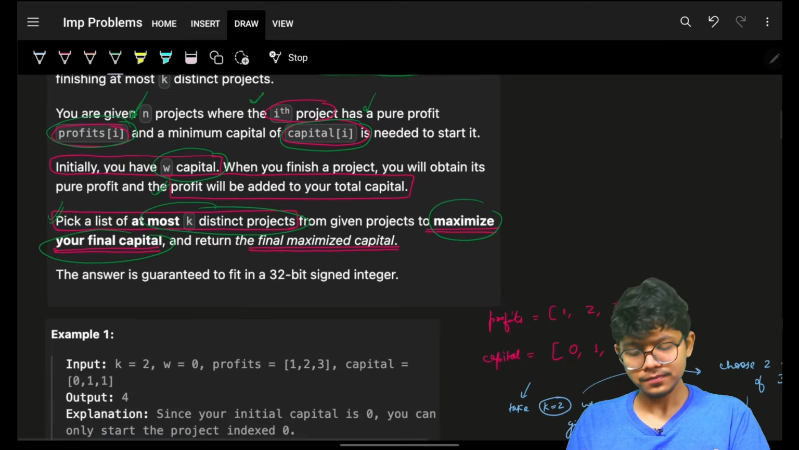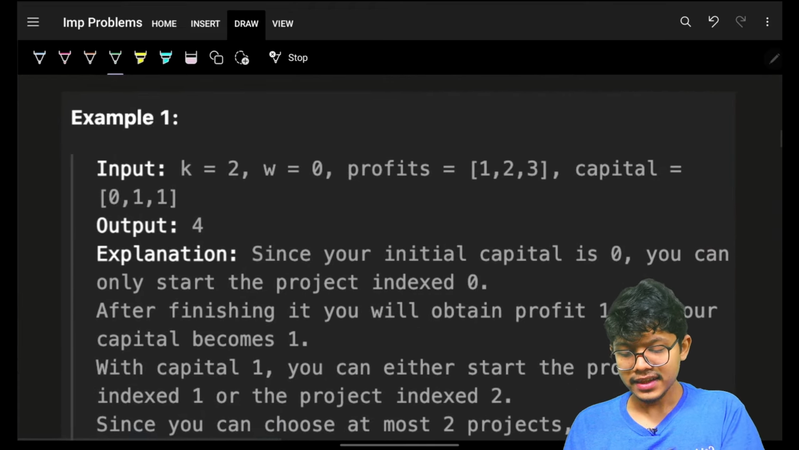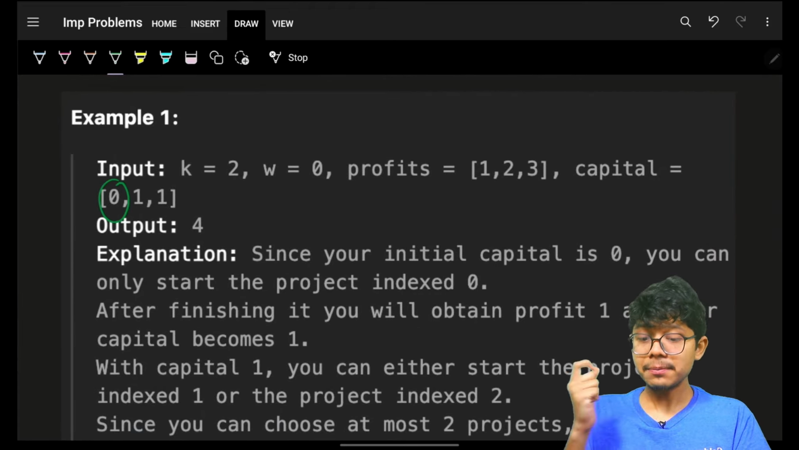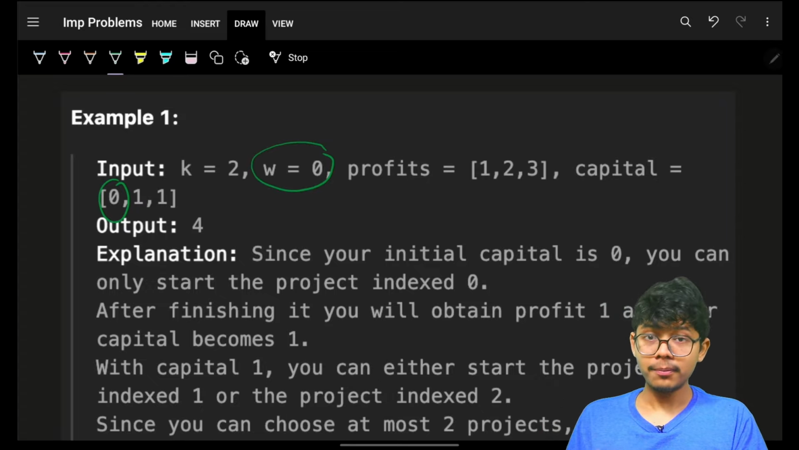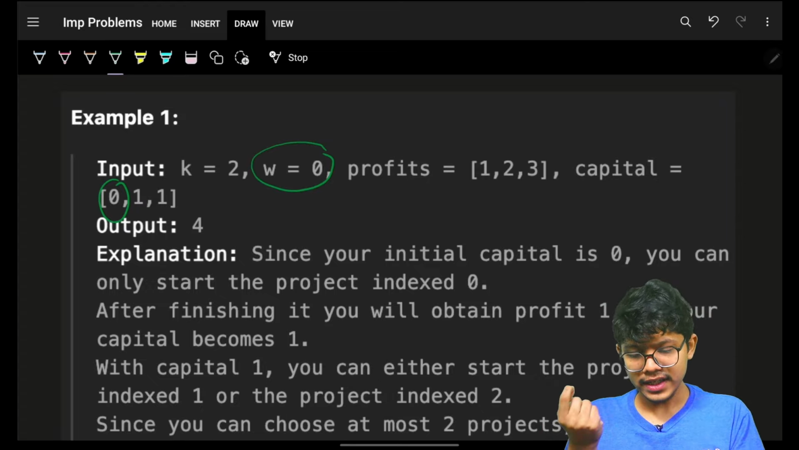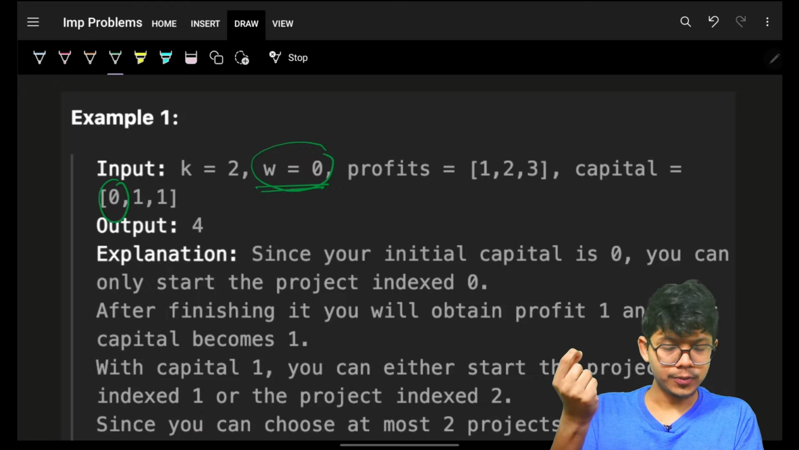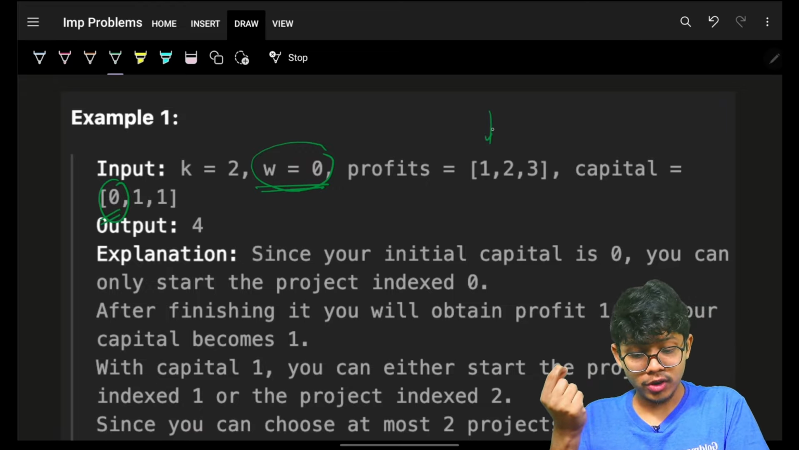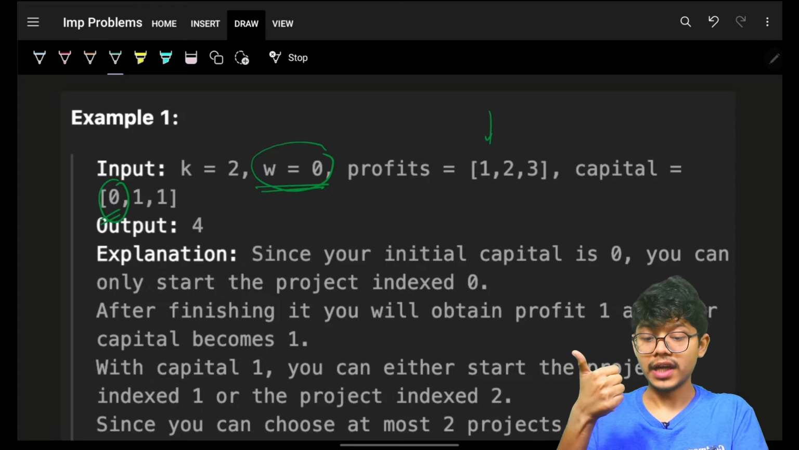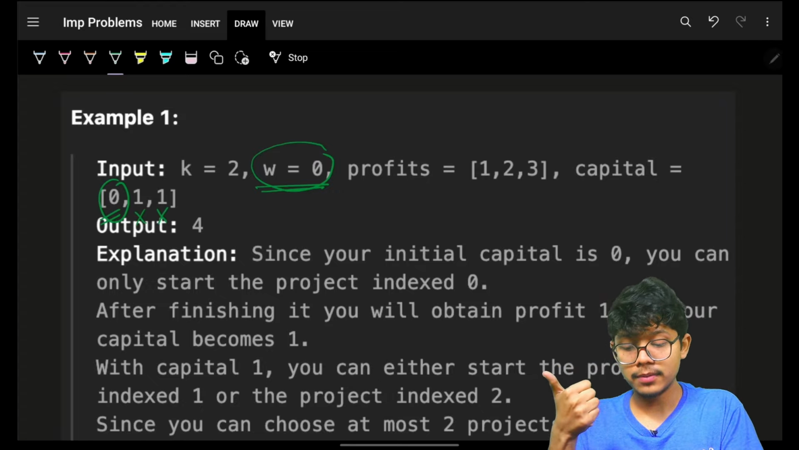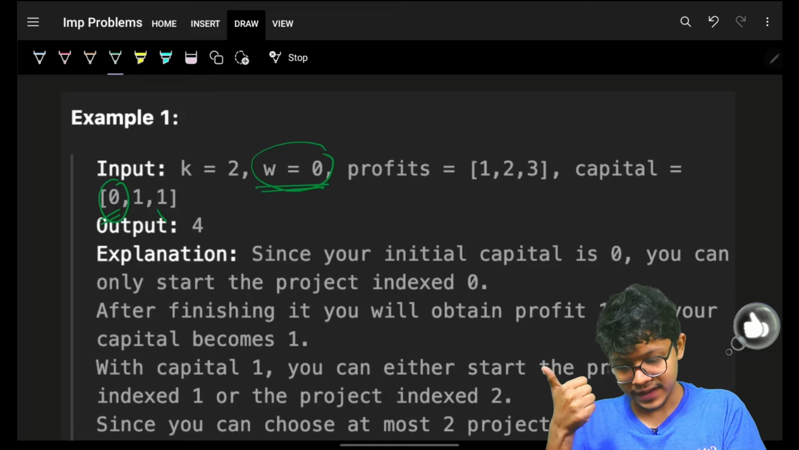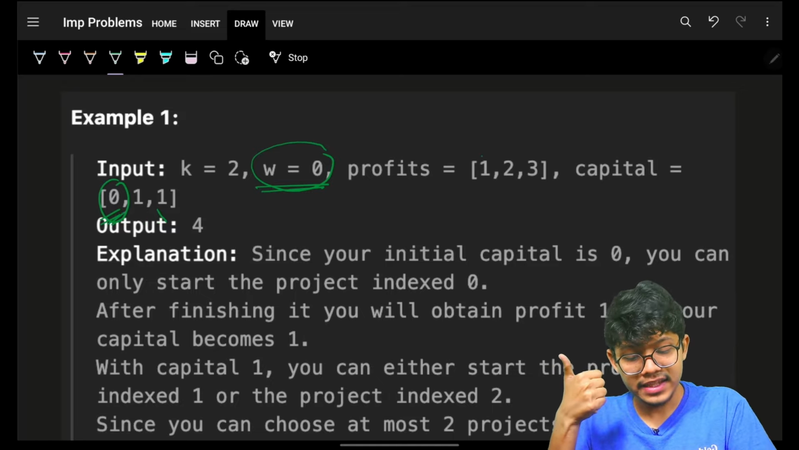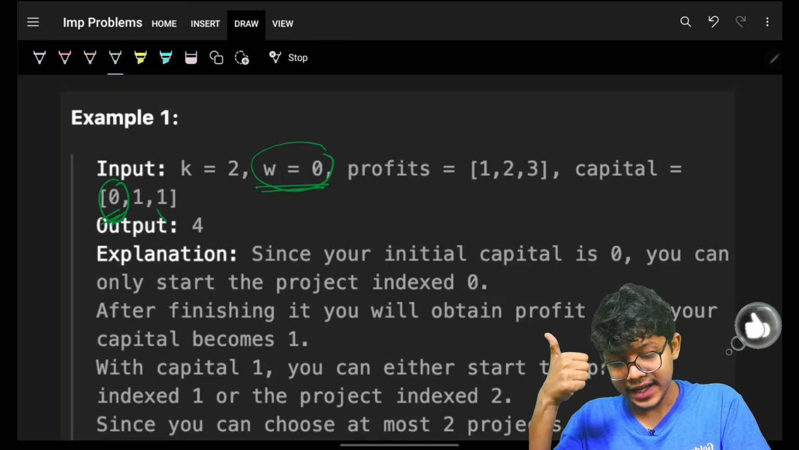For example, in this case, the first project needs a capital of 0. And in the very beginning, my total capital is also 0. So I need 0 capital to start the first project, and I can very easily start it. I cannot in the very beginning start project number 2 and 3. So I will start the first project, and if I complete it, I gain a profit of 1.